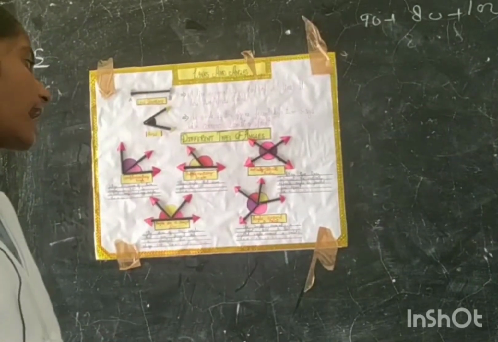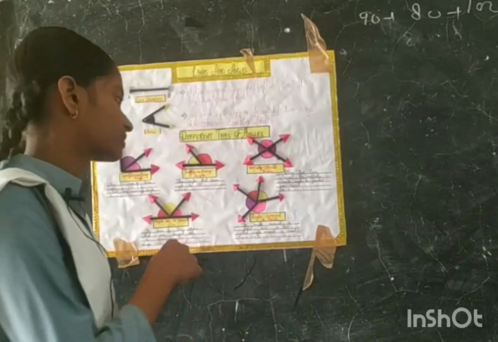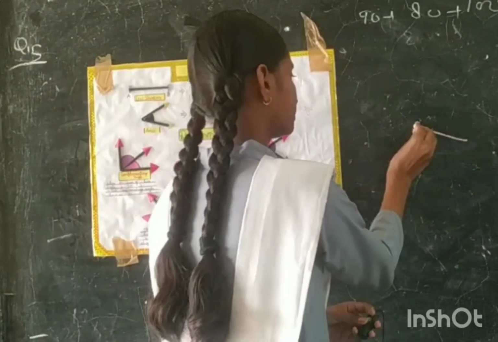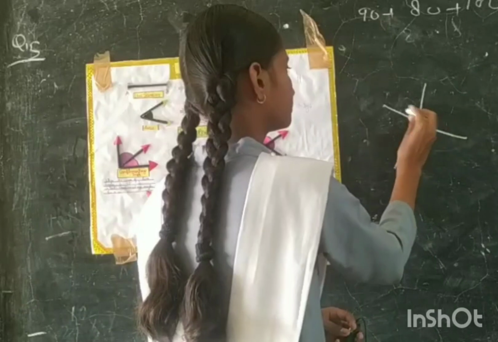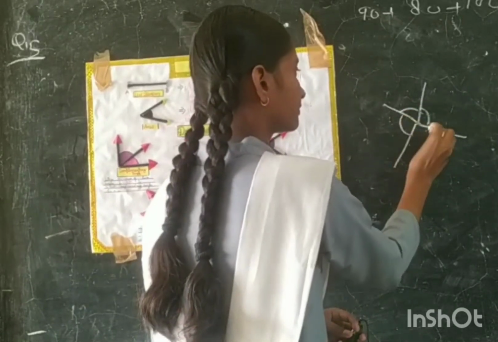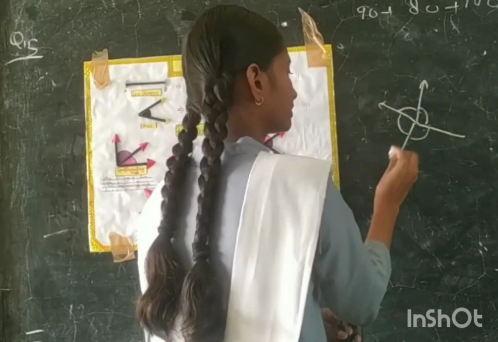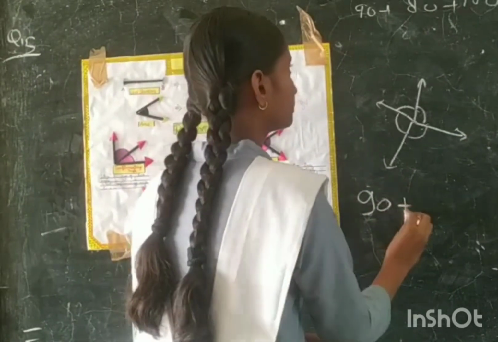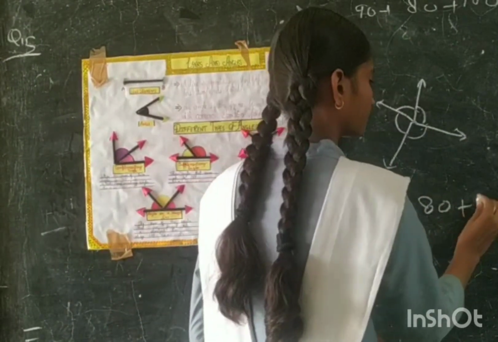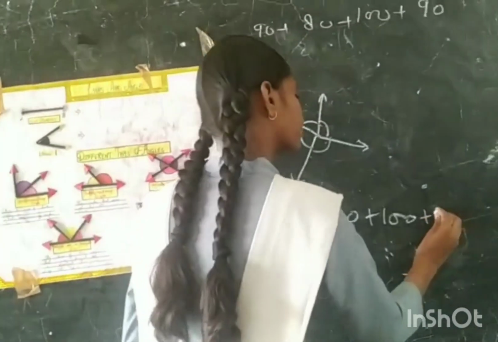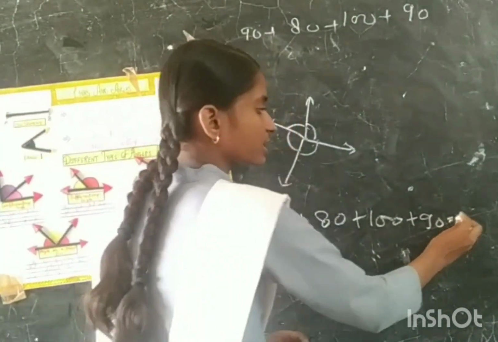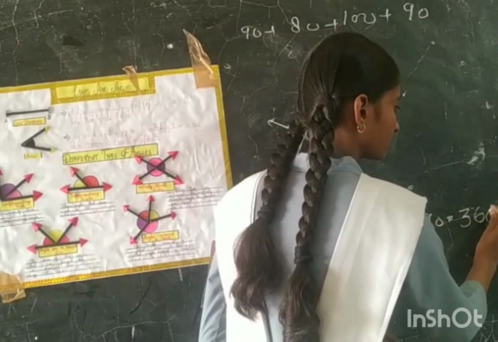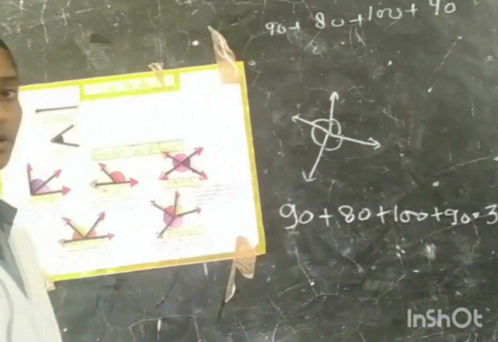Fifth, angles around a point. The angles around a point add up to 360 degrees. So it is called angles around a point. Example, the sum of the angles is equal to 360 degrees. So it is called angles around a point.